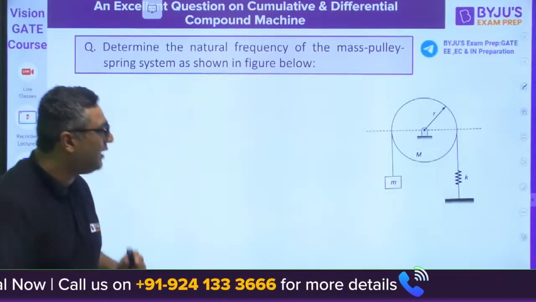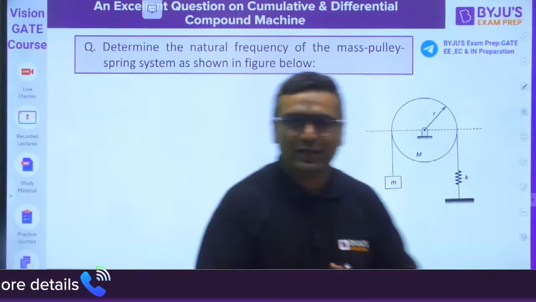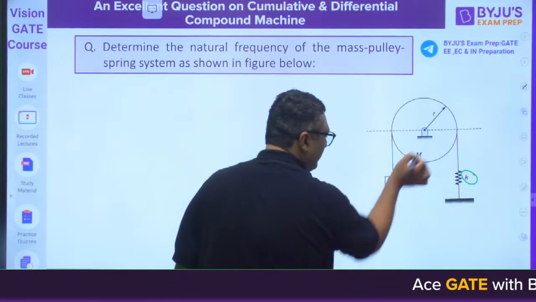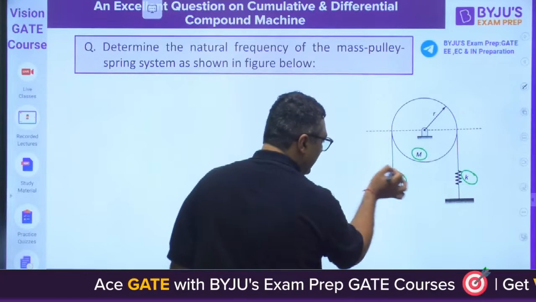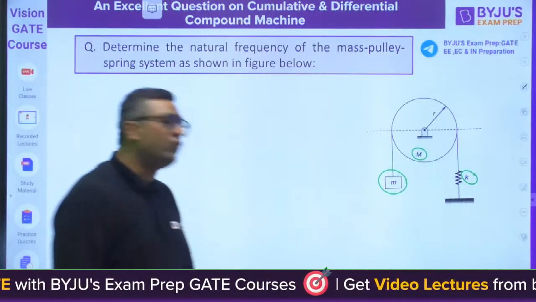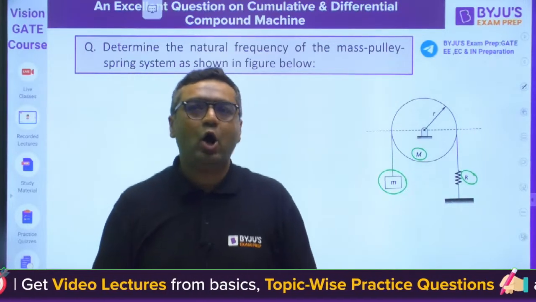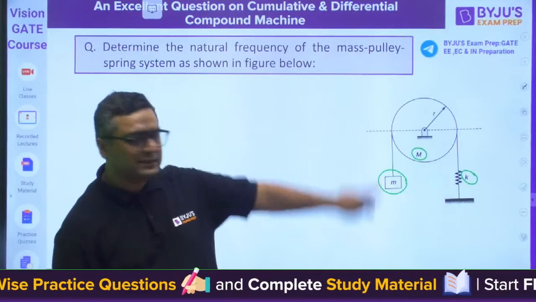Okay, so we are having this question now. And my dear, in this question you can see we are having a spring with stiffness K, a mass M of disk, and a point mass. First of all, tell me how many masses are present in the system.